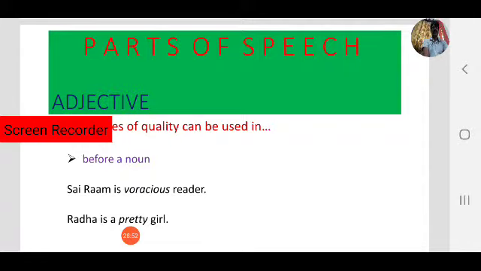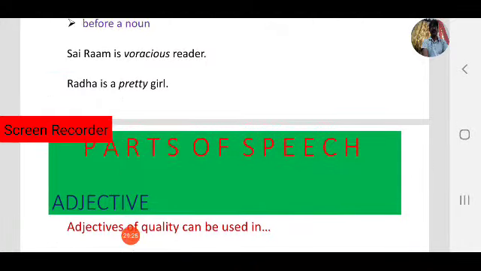So how are these used? Voracious and pretty are used in the two examples before the noun. What is the noun? Reader is a noun, so before reader, voracious reader. Voracious gives more information about the reader. Voracious reader. Pretty girl. How is she? Pretty. So before girl we use pretty. So adjectives of quality can be used before a noun. That is one case. Next, let's move to another case.